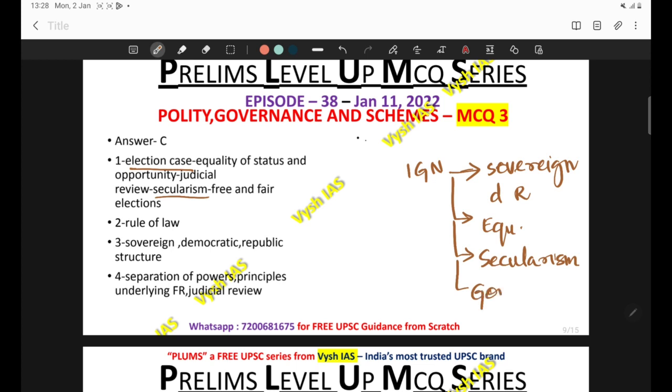Okay, so two important statements: secularism and freedom of conscience and religion, that is one judgment. Then government of laws and not of men. What does this mean? It is actually pointing to the rule of law. So rule of law was reiterated in this case. Then fourth is judicial review. Judicial review was stated as an important pillar of the Indian constitution.